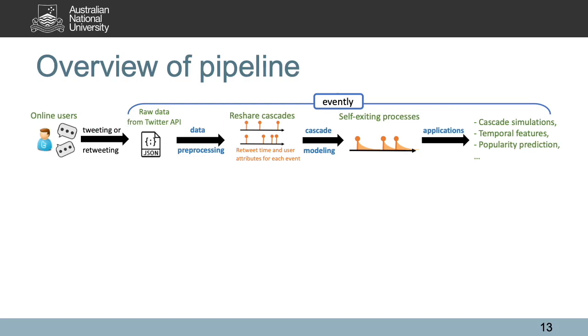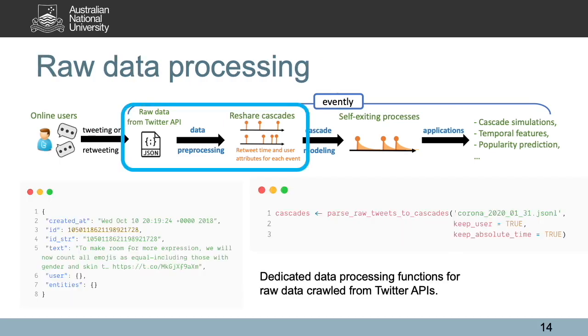Then we follow this pipeline of working with Evently, where our first step would be processing the raw data collected from the Twitter API. The data from the Twitter API is usually in JSON format, such as this example on the left-hand side, where there are fields like Twitter time and Twitter IDs. To process such data, Evently provides a dedicated processing function. Calling this function will collect all relevant information from the data and put it in a format that is compatible with Evently.